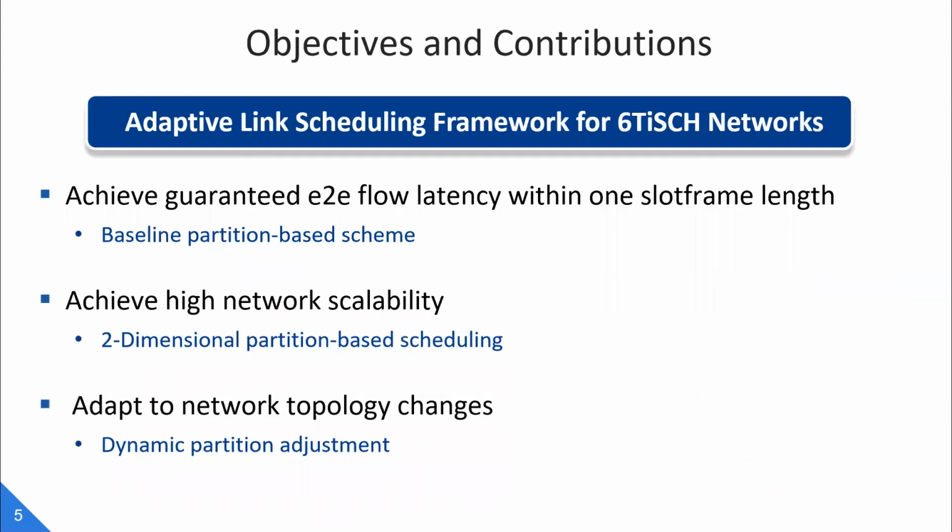So to address these problems at the data link layer for 6TiSCH networks, we aim to design an adaptive link layer scheduling framework. This framework should be able to provide guaranteed E2E latency, particularly within 1 slotframe length. And given the large-scale deployment requirements of 6TiSCH networks in industry applications, this framework should support high network scalability, that is, to enable more devices running in the network. Also, this framework must adapt to network topology changes.